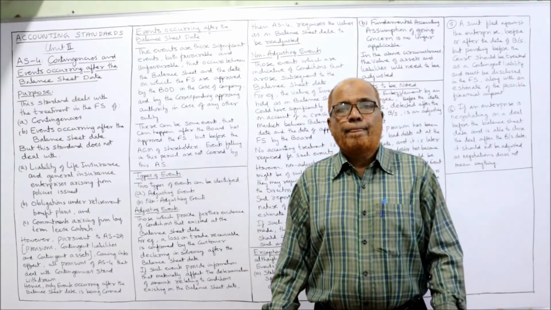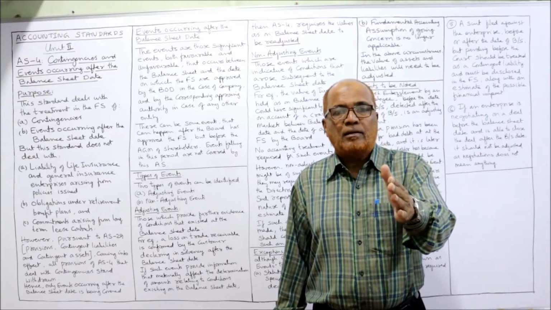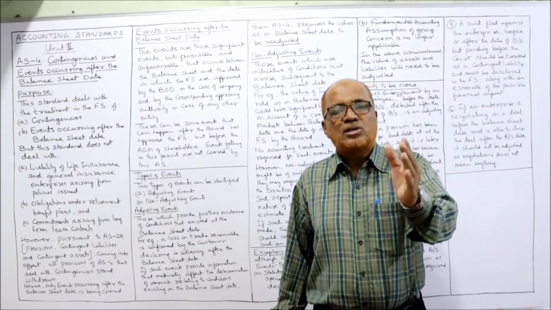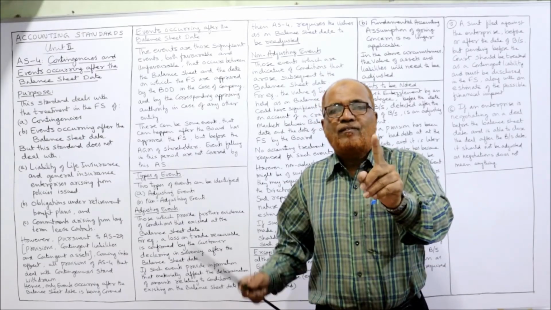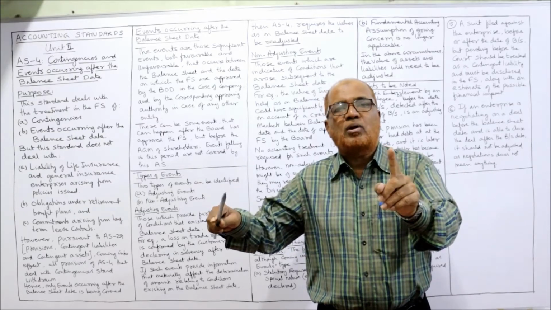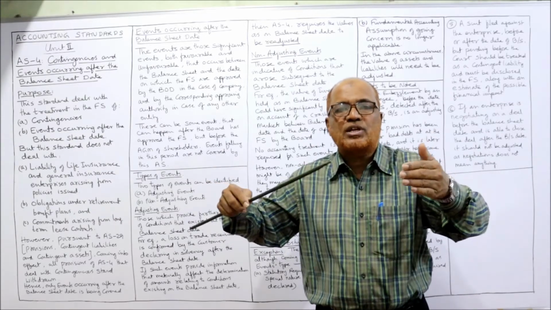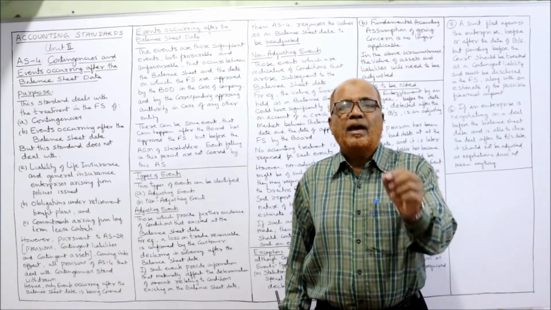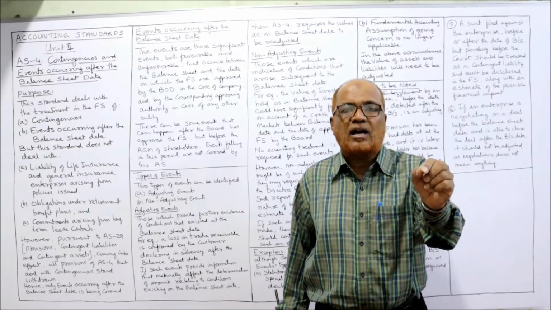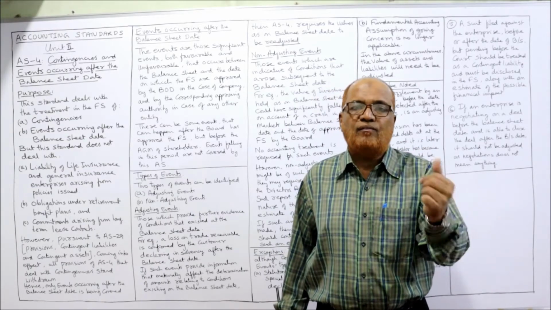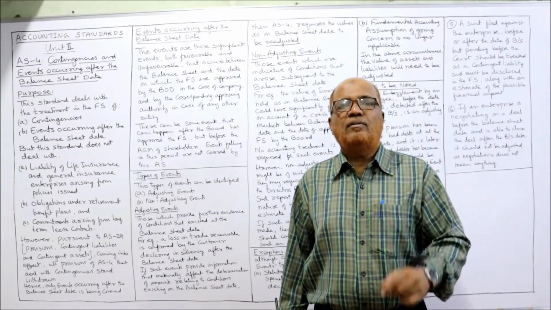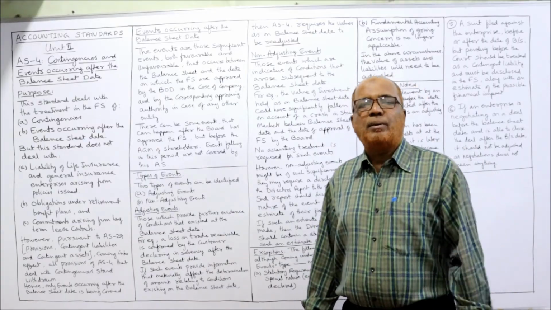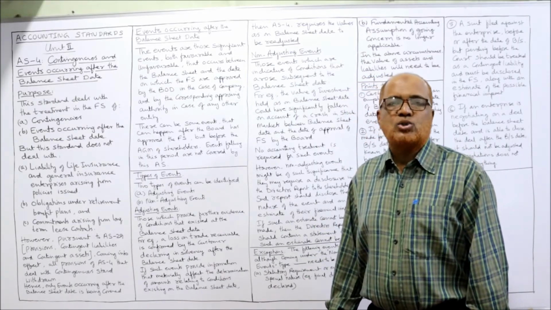So these 3 months, from 1st April to 30th June. Actually, accounts are closed on 31st March. So after 31st March, from 1st April to 30th June, because on 30th June the financial statements are approved by the board of directors. During this 3-month period, any significant event occurring, whether favorable or unfavorable, is called an event occurring after the balance sheet date. Right? The accounts will be approved by the board of directors in the case of a joint stock company.